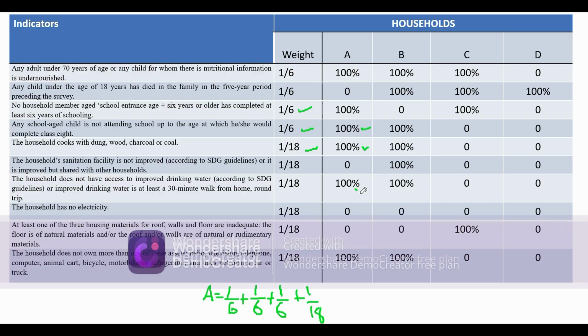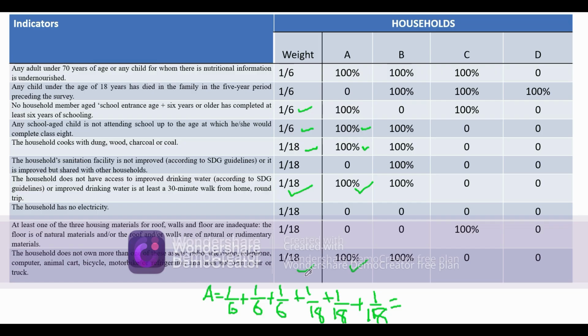And the next is this, and its weight is 1 by 18. Next is this, and its weight is 1 by 18.